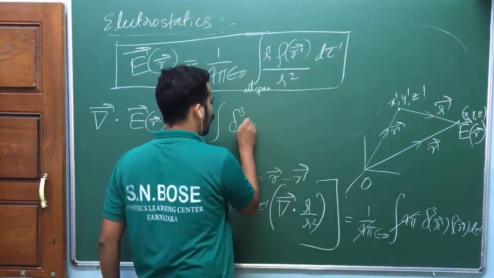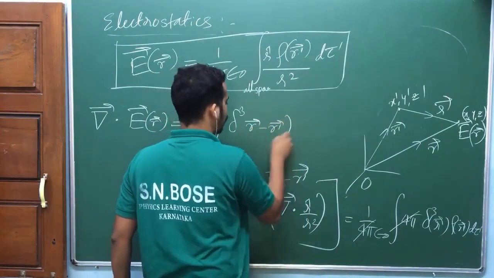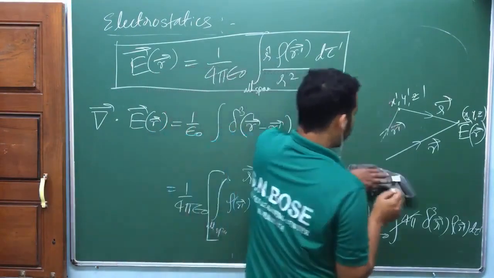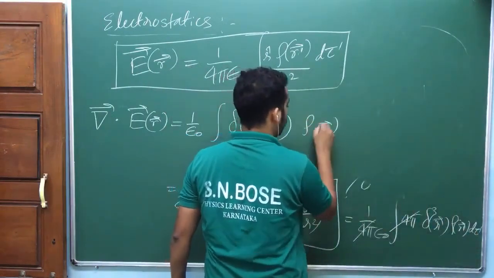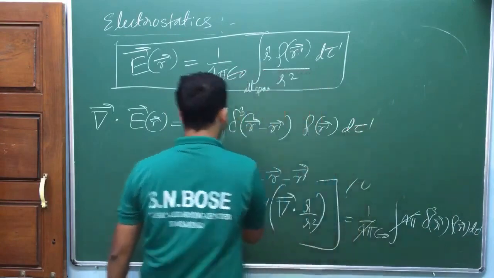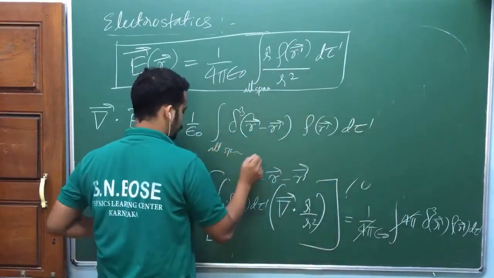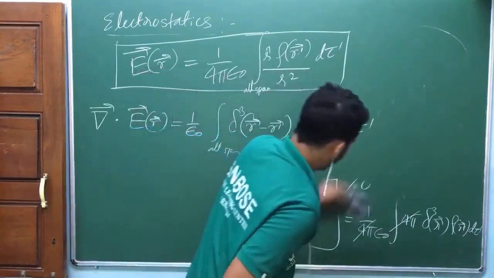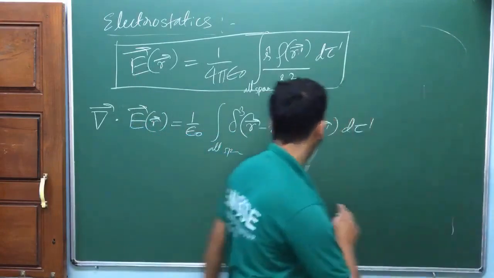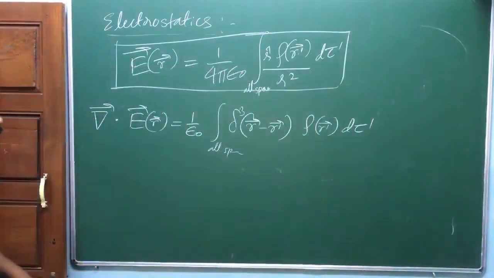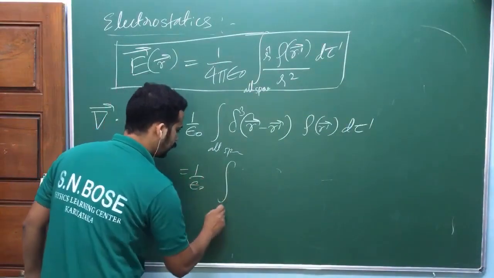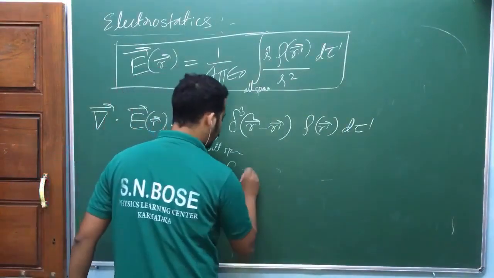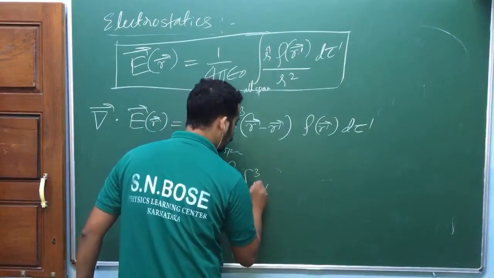Dirac delta of r vector minus r prime vector, rho of r prime vector d tau prime, again integral over all space. Now, can I just interchange that r and r prime in the Dirac delta, so that you can do that, delta cube of r prime, which is variable.